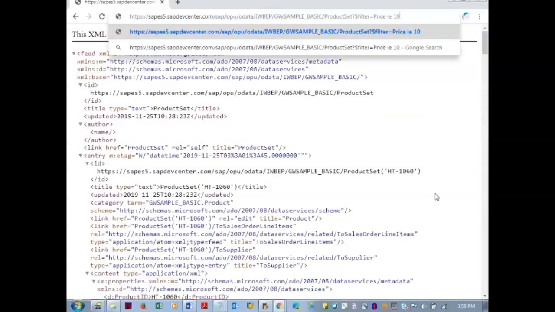And I want the products to be ordered by the product category. So $orderby is equal to category. I want to skip the first record which I get in the output, so $skip is equal to 1, and show only the top 2 products.